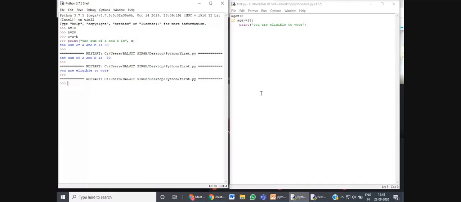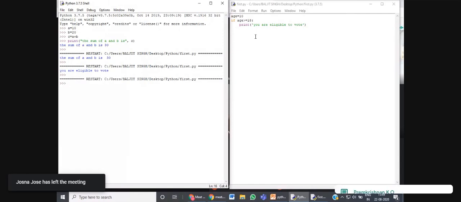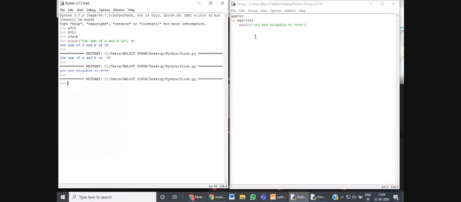Now, if I want to get some message even if my condition becomes false, what is the other method to do that? What is the otherwise statement? In our daily life also, we talk like this: if it rains outside, I will not go, otherwise I will go. See, we have used the word otherwise. We have certain actions for the otherwise condition also. So we have some actions to perform in the otherwise situation too.